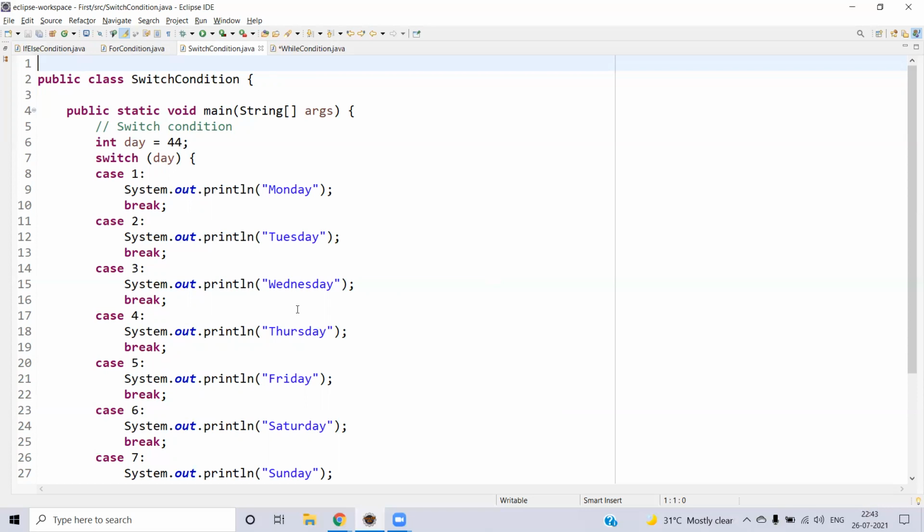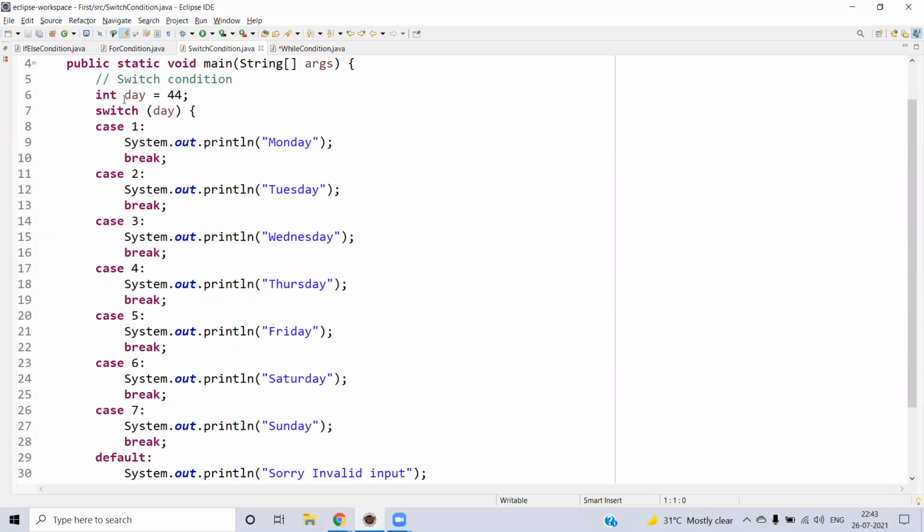So let's understand this switch statement. Here you have int day equal to 4, make it 4 actually, now as of now, save it. And let's say you have the day 4, then the day variable will be checked with the switch statement. So here you are starting with the switch statement. The input to the switch statement will be your day. So now we have 4 in our hand. Now we have the different cases. The cases will be matched with the value that we have in our hand.